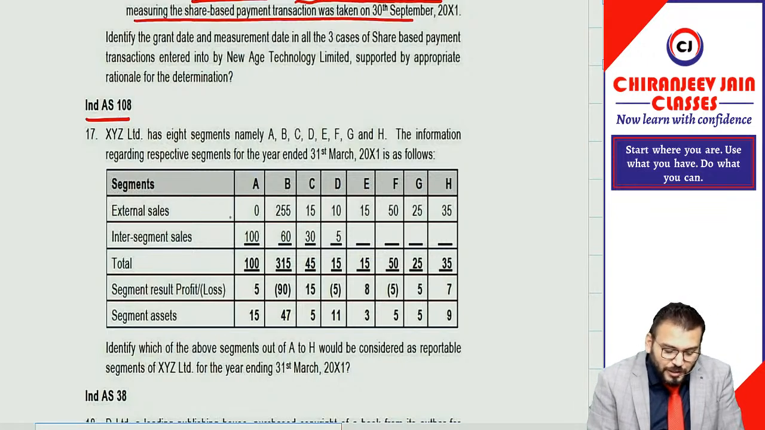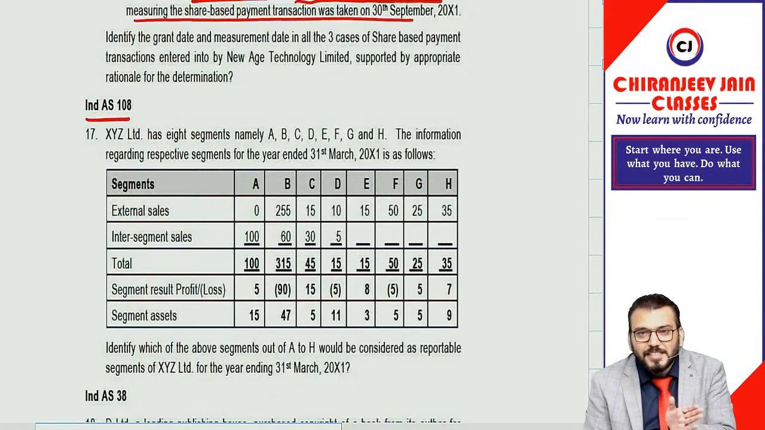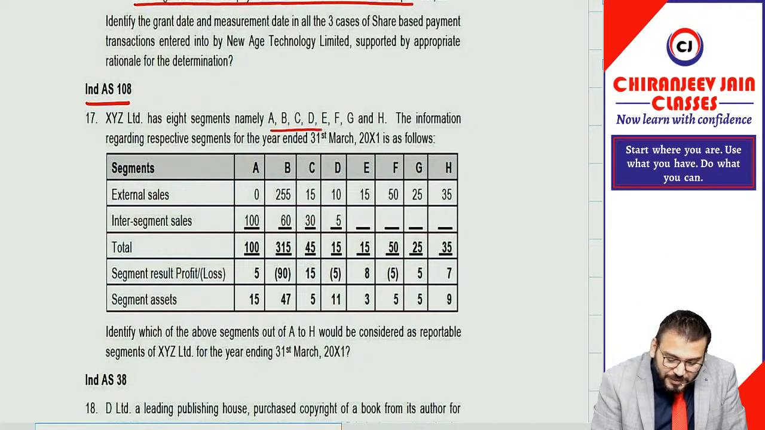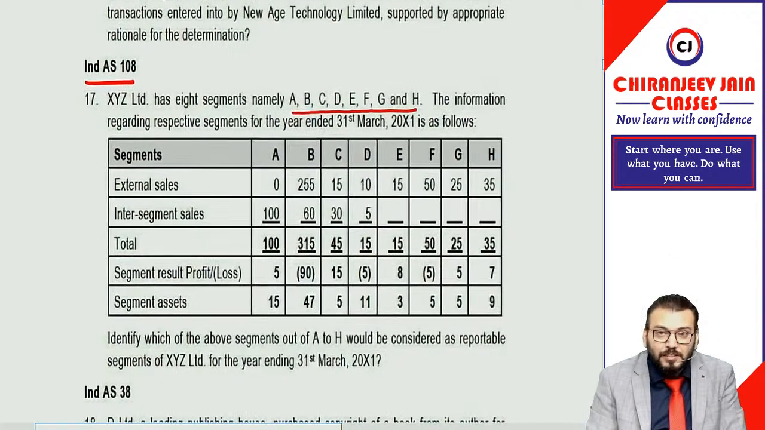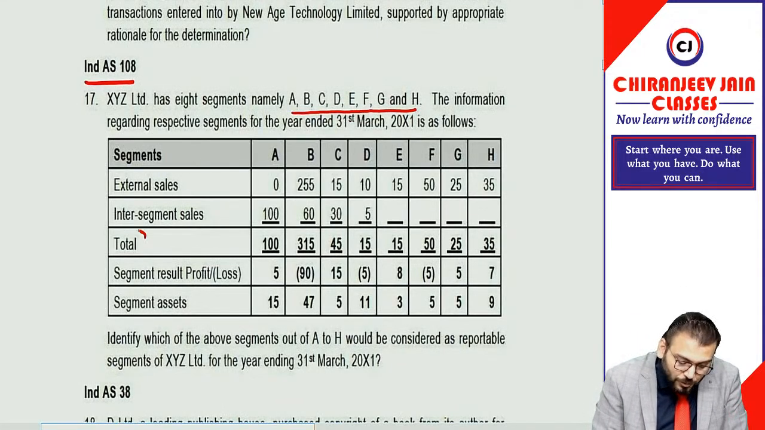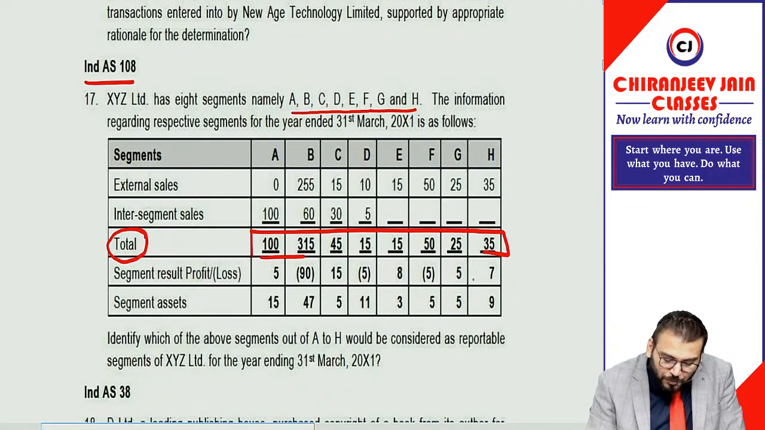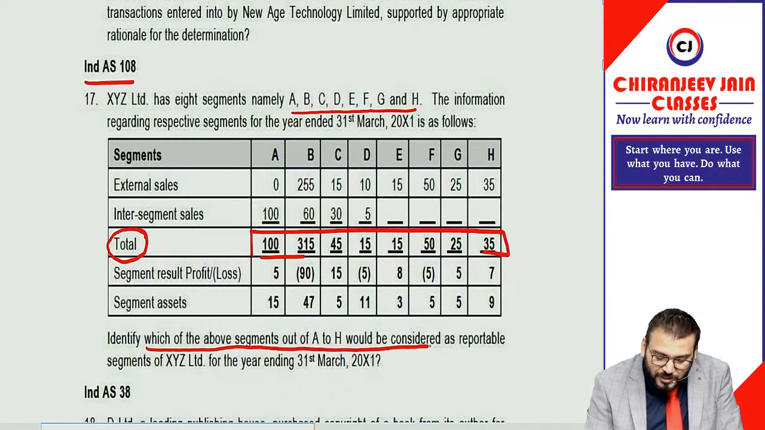They have given all the information about segment sales, segment assets and segment results. You need to find out which segments are reportable segments and which segments are not. So 8 segments are given: A, B, C, D, F, G, H. The information they have given: external sale, inter-segment sale. To find out the reportable segment, you will take the total segment sale. This information is important. Then segment result they have given in terms of profit and loss, and segment asset is given in total. Identify which of the above segments out of A to H would be considered reportable segments.